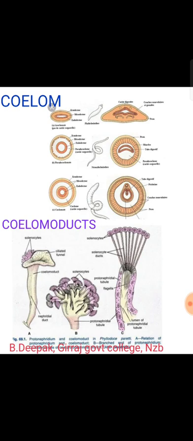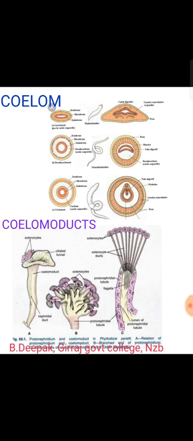It is connected to the outside through the nephridiopore. Metanephridia are open internally and also open externally. Internally it opens inside the coelom through the nephrostome, and externally through the nephridiopore. So one end opens to the nephrostome, and the other end opens to the nephridiopore. This is the metanephridia. And some exceptions here: nephromixium.